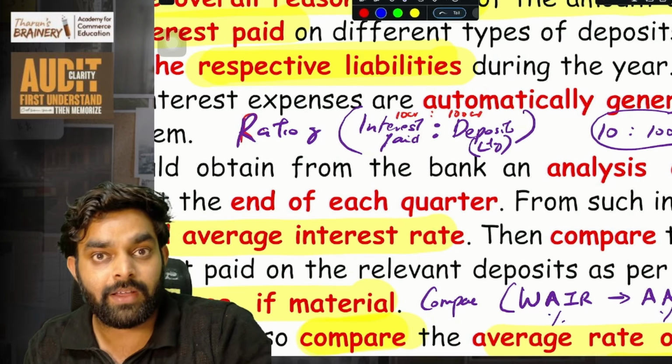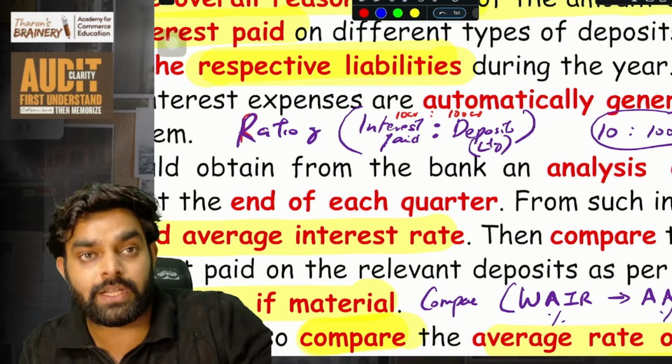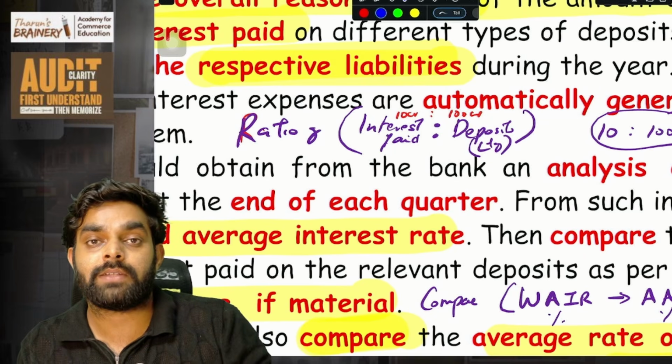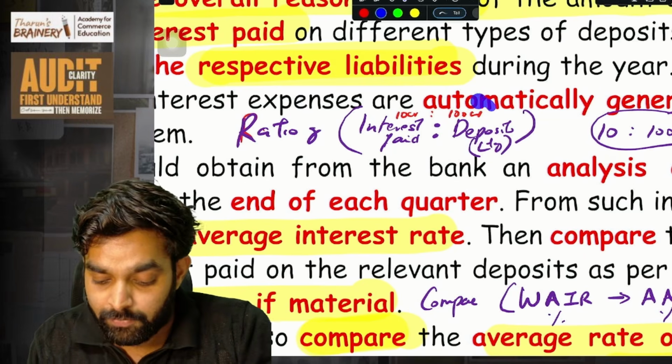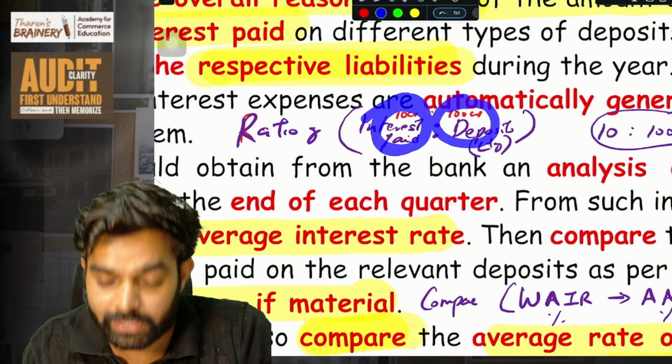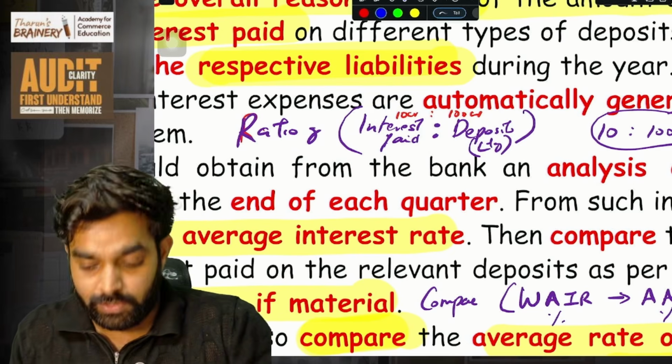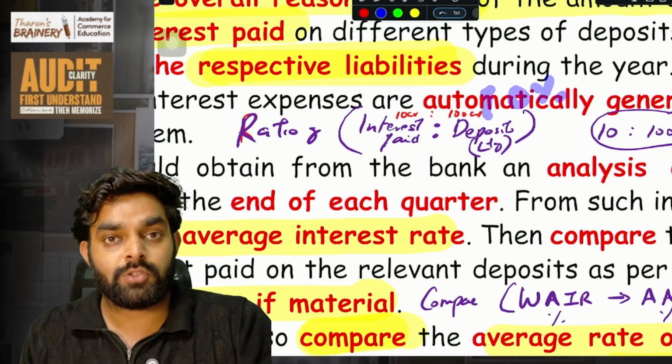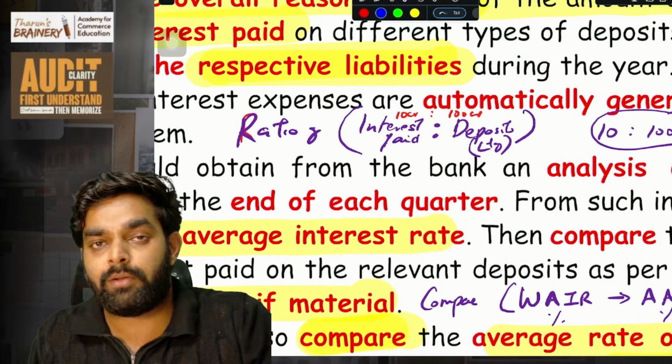So how can this happen? For that purpose, we need to ask the bank, bro, you are saying 7% is your average interest rate, and now for 100 crore deposits you have paid total 10 crore interest. How can that happen? So it is basically 10%, right? The bank will need to give us the explanation. There will be some reason they will give.